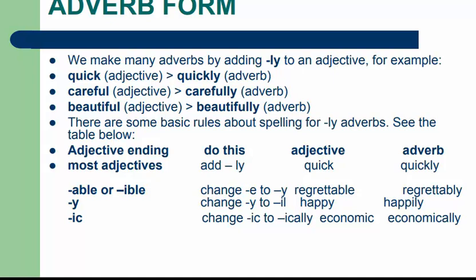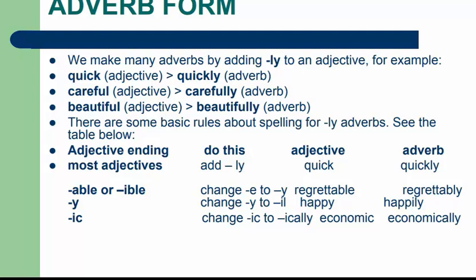If the word ends with e, like regrettable, it changes into regrettably. Happy becomes happily: y changes to i, then ly. Economic becomes economically.